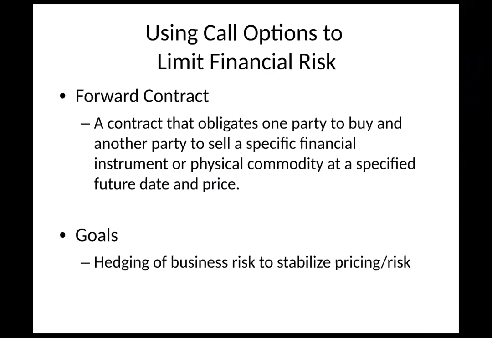So we went through all the net present value material, and we'll do some more practice here. But the last piece in the text that they talk about is call options and how we limit financial risk. Really the way to do that, especially in the agriculture industry, is using contracts or a forward contract. It's a contract that obligates one party to buy and another party to sell a specific financial instrument or physical commodity at a specified future date and price, right?